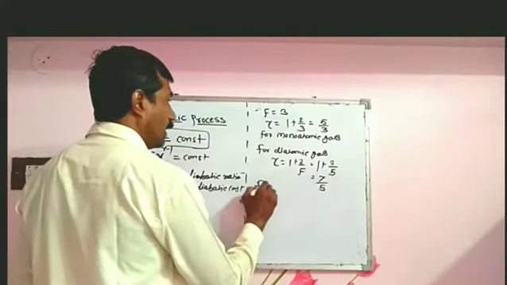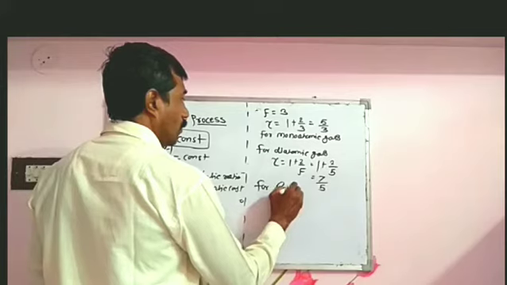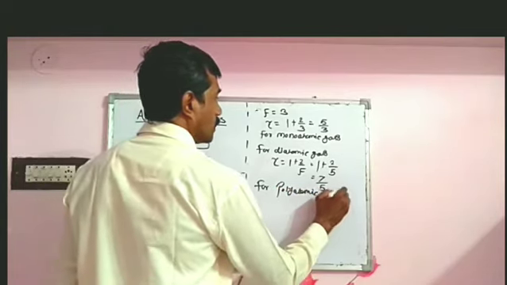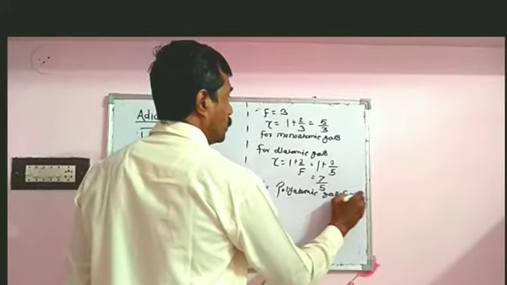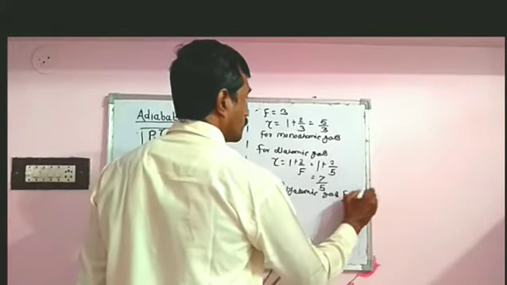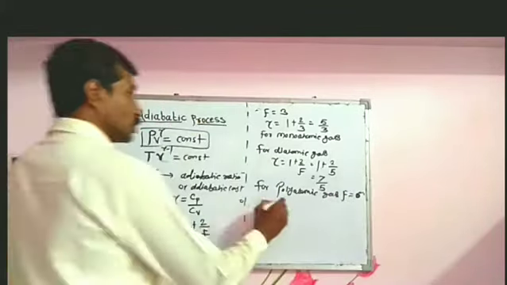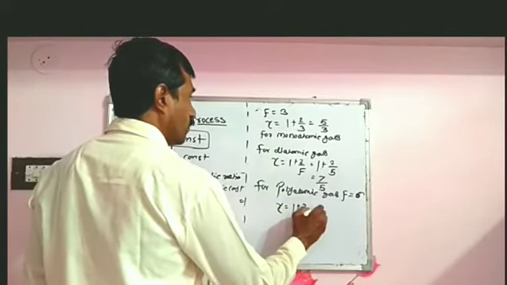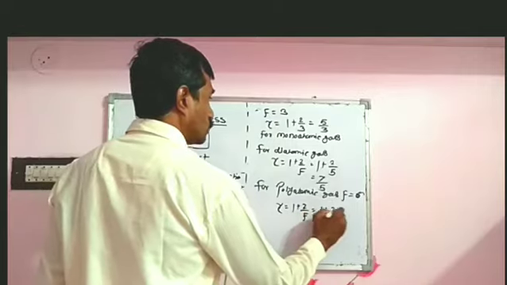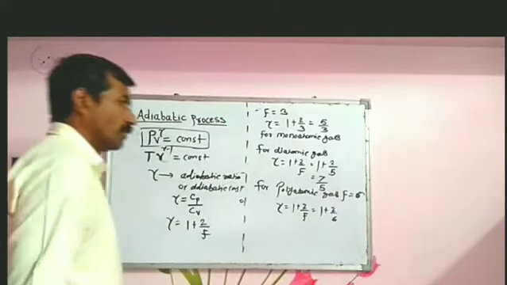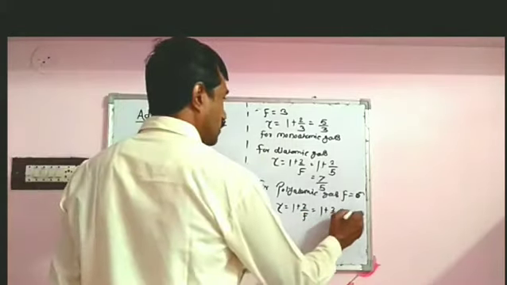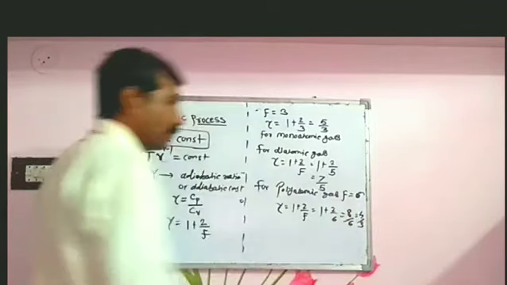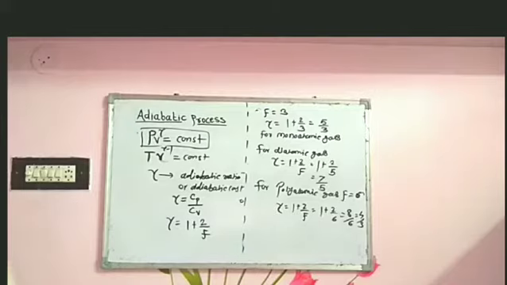And for polyatomic gas, F equal to 6. So gamma equal to 1 plus 2 by F, that is equal to 1 plus 2 by 6, that is equal to 8 by 6, that is 4 by 3.